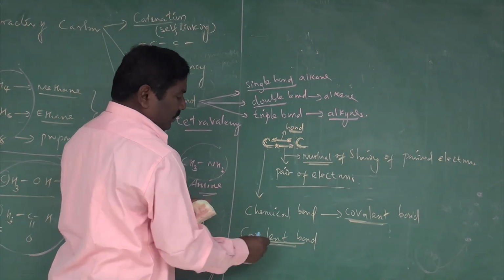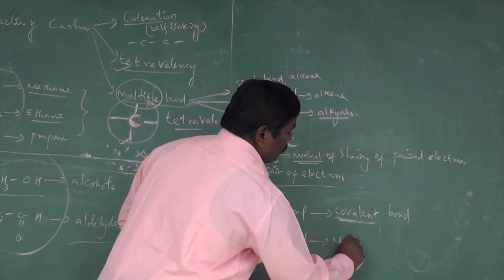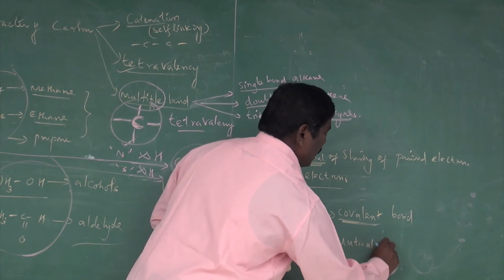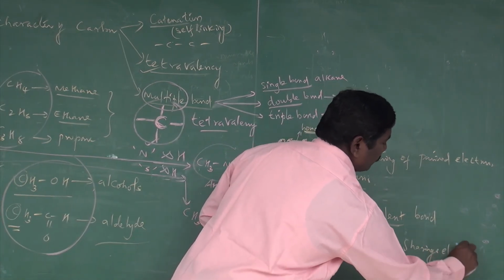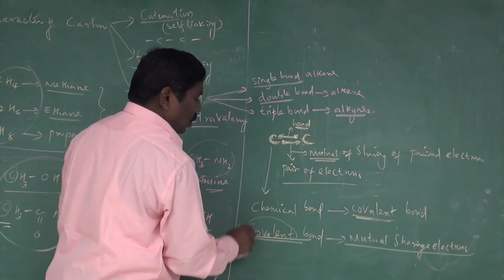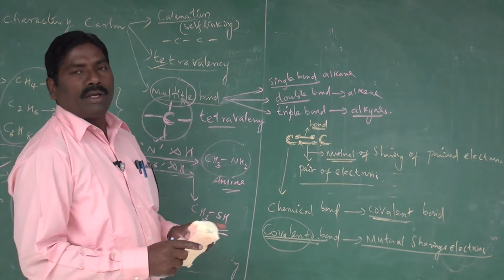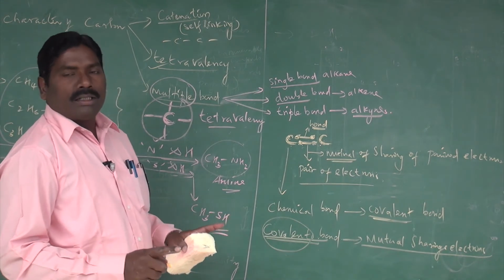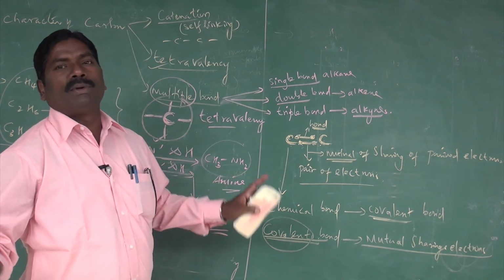This bond is nothing but what we call a covalent bond. Covalent bond is nothing but mutual sharing of electron pairs. Both atoms are involved in this chemical bond. This covalent bond is present in the case of carbon and its compounds.